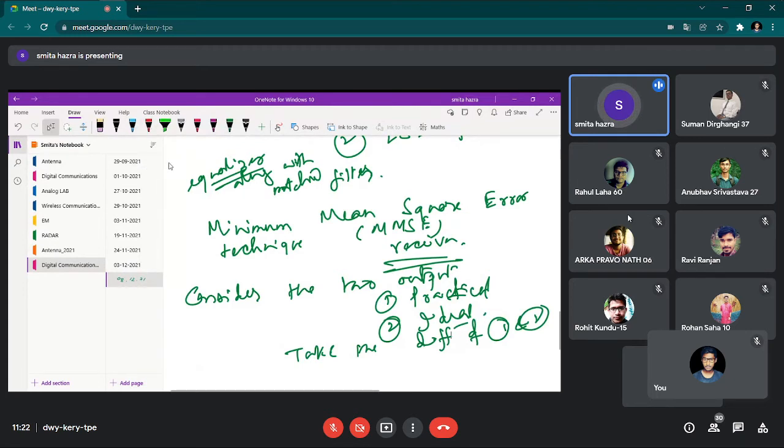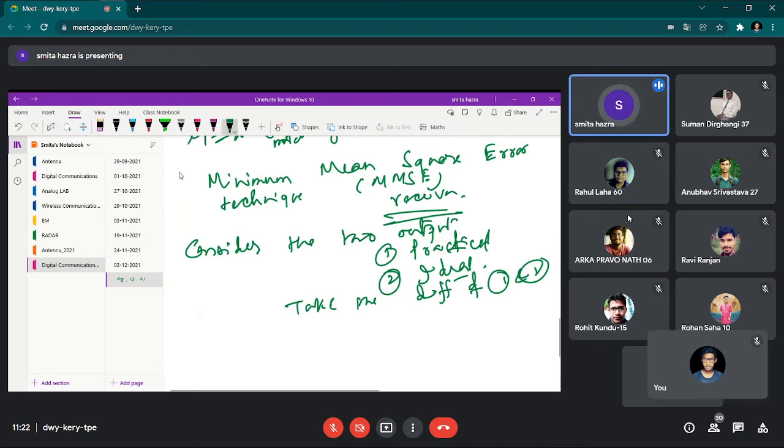I am writing the flow chart of these things. That is the basics of the MMSE. You will get the deviation. Am I right? You are just taking the two outputs, that means the output you get practically, and knowingly you send some known sequence. With respect to that known sequence, the output you can expect is also known to you. Suppose you are sending a known chain like some 1001 combination. Then you know what the receiving sequence at the receiver will be. So that is your ideal.